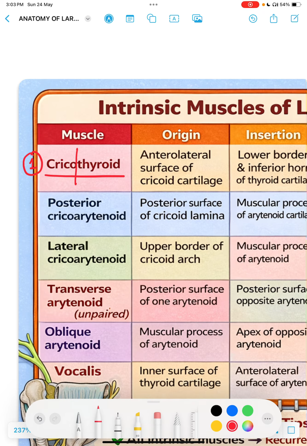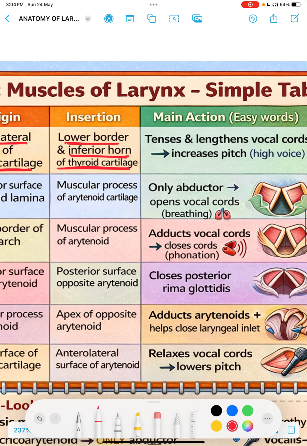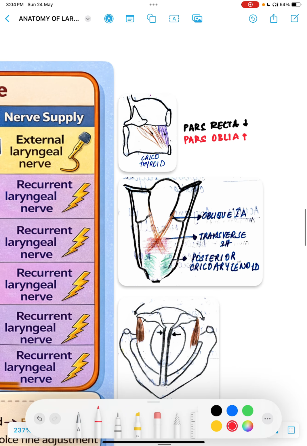Let's see the origin: from the anterolateral surface of the cricoid cartilage. So crico, it is originating from the cricoid cartilage, from the anterolateral surface. The second half is thyroid, so obviously it gets inserted into the thyroid cartilage, to the lower border and the inferior horn of the thyroid cartilage. So this is easy. From the cricoid it is originating and into the thyroid it is getting inserted, right? And let's see a diagram. You can see this diagram.